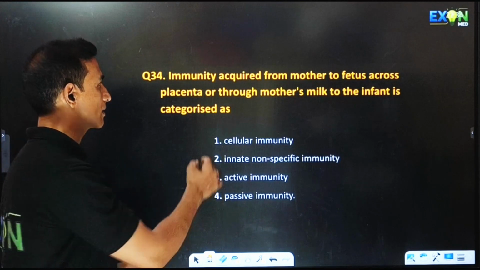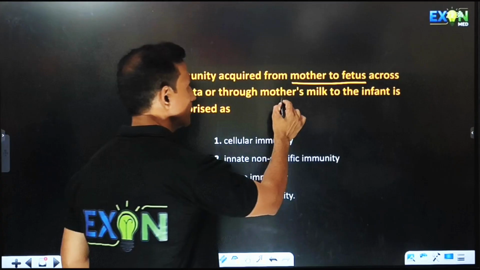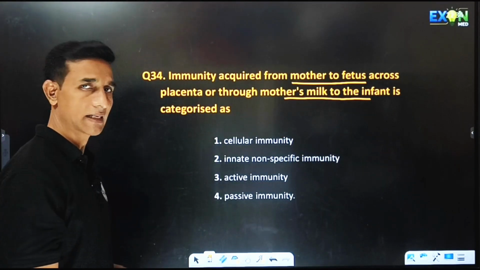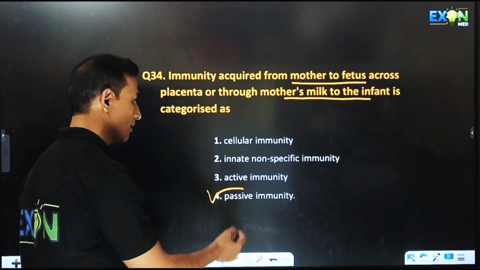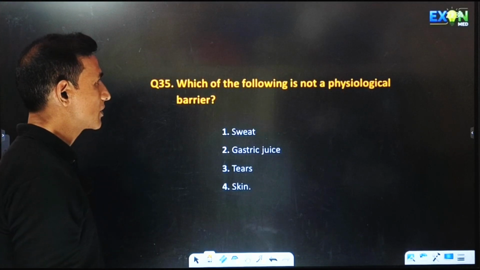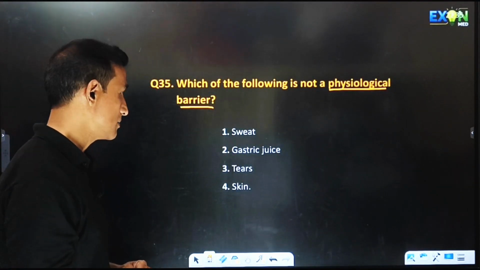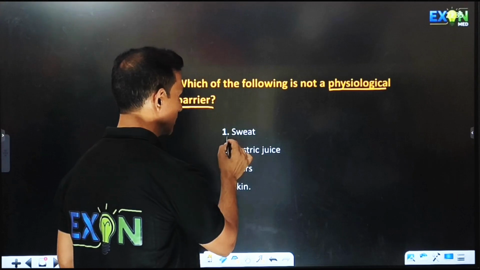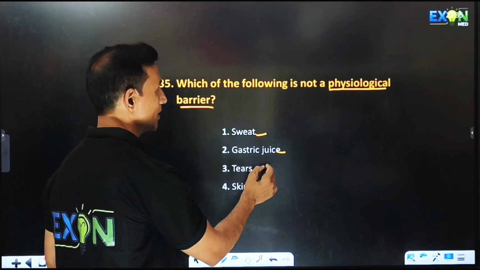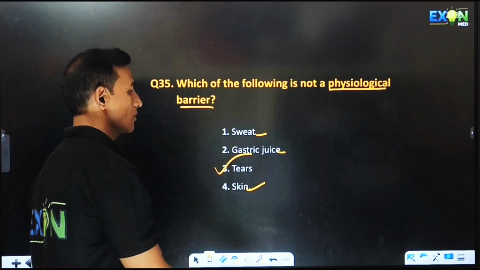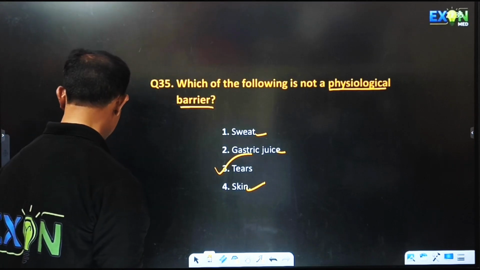Immunity acquired from mother to fetus across the placenta, or from mother's milk to the infant, is categorized as passive immunity, as it is taken from the mother. Which of the following is not a physiological barrier? Sweat, gastric juice, all these will come under physiological barrier. Tears will not come under physiological barrier.